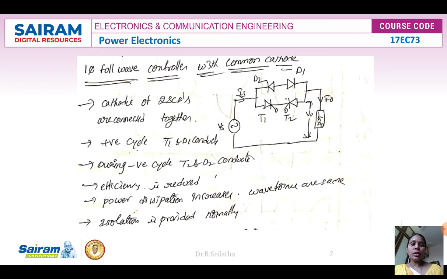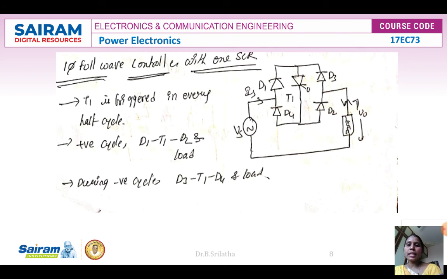T1 cathode is connected to T2 cathode, and in the same way D2 cathode is connected to D1 cathode. So here two thyristors and two diodes are connected to perform our single phase full wave control with a common cathode configuration. In the positive cycle, T1 and D1 will be conducting. During the negative cycle, T2 and D2 will be conducting, and the same output appears. So the power dissipation also increases, the waveforms are the same, isolation is provided normally, and the efficiency of the circuit is reduced.